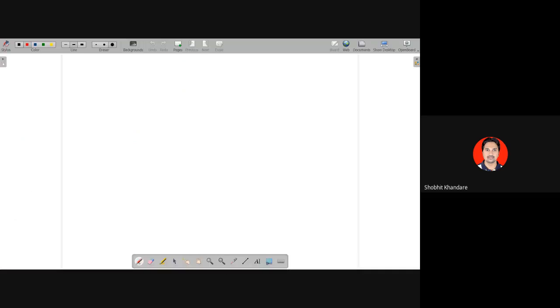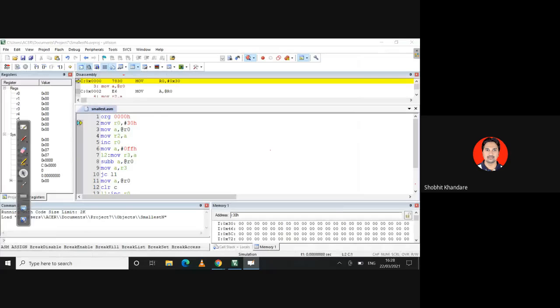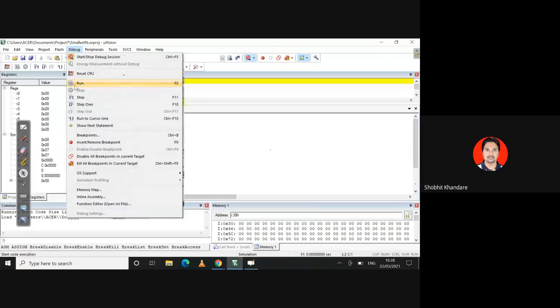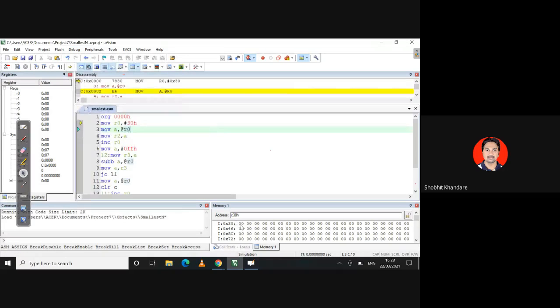So once you have this internal RAM, then you have to run the program. So debug and run the program. I will run the program and see what is going to happen. But before you run the program, the contents have to be written here. So remember, my R0 is pointed by 30H, and the first number which I'll be taking here is the total numbers